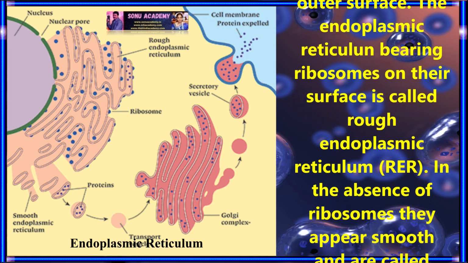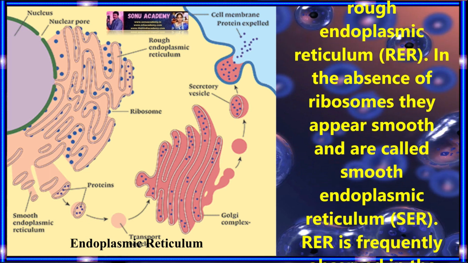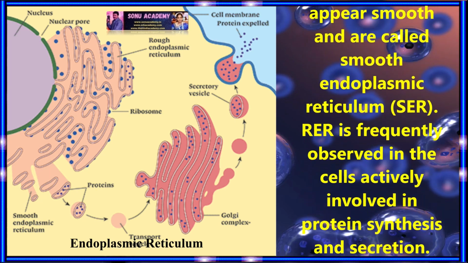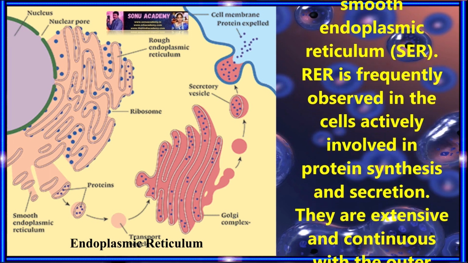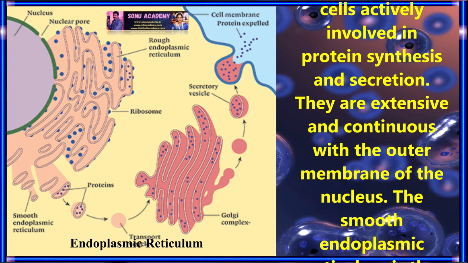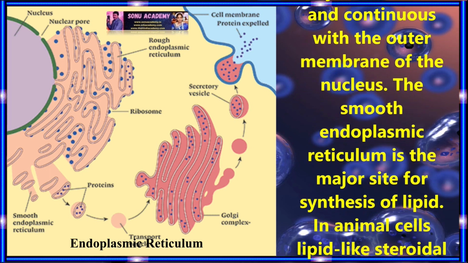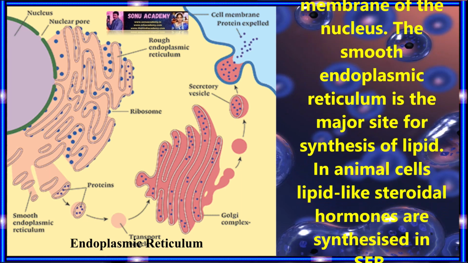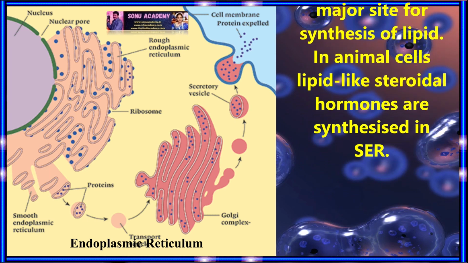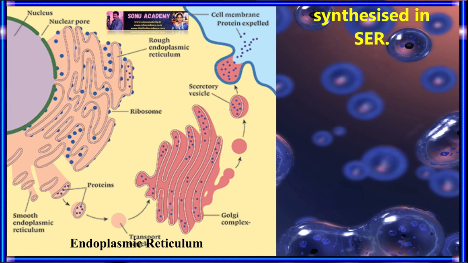The endoplasmic reticulum bearing ribosomes on its outer surface is called rough endoplasmic reticulum. In the absence of ribosomes, it appears smooth and is called smooth endoplasmic reticulum. Rough endoplasmic reticulum is frequently observed in cells actively involved in protein synthesis and secretion. They are extensive and continuous with the outer membrane of the nucleus. The smooth endoplasmic reticulum is the major site of synthesis of lipids. In animal cells, lipid-like steroidal hormones are synthesized in the smooth endoplasmic reticulum.